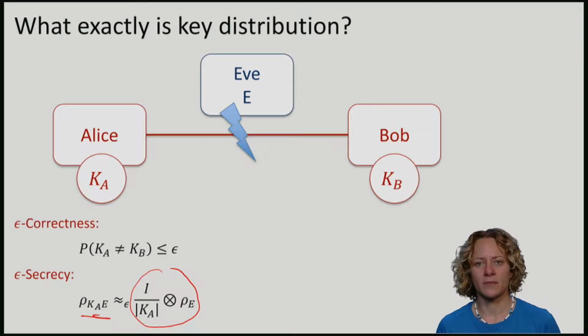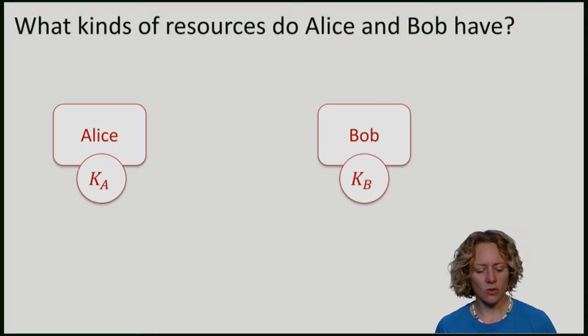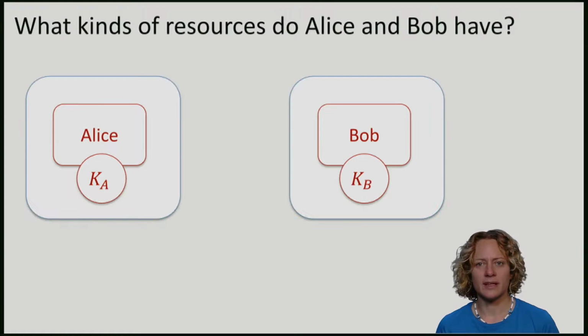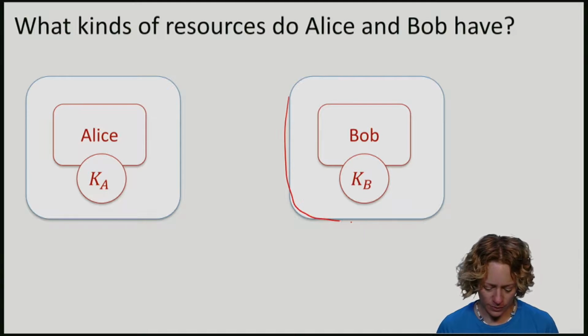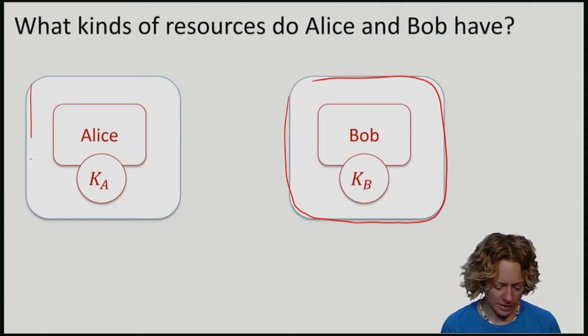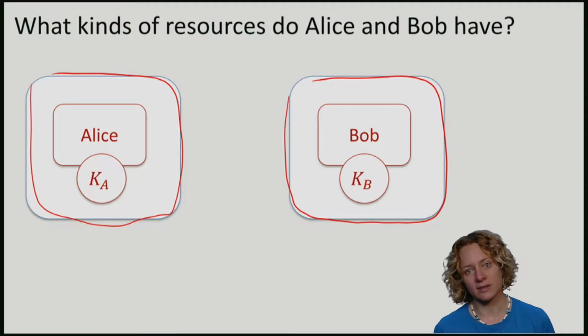The first thing, which will be an assumption in all cryptographic protocols, is that Eve cannot look inside the lab of Alice and inside the lab of Bob. There's one portion of the world that Eve does not have access to.